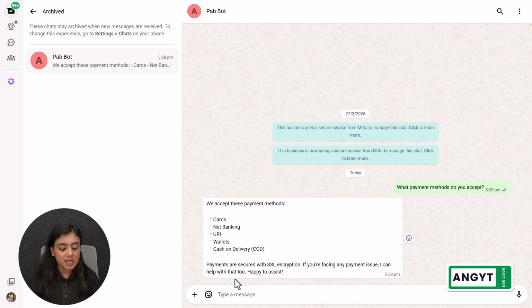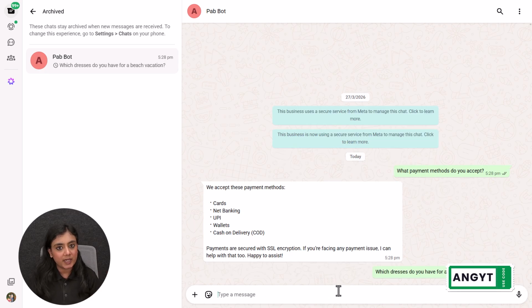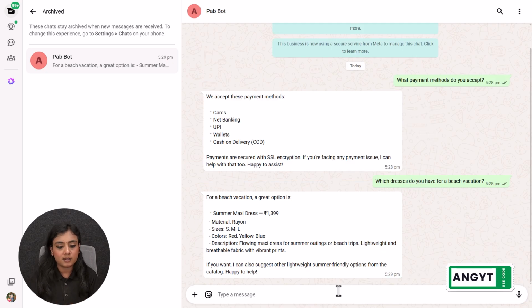Similarly, I have a different type of question, that is, which dresses do you have for beach vacation? So I have this next question that is going to tell me a little more different about the business. Okay, so this is a different category of the question. I've received a reply for a beach vacation. I have a great option, that is summer maxi dress. You can see I've received this reply.